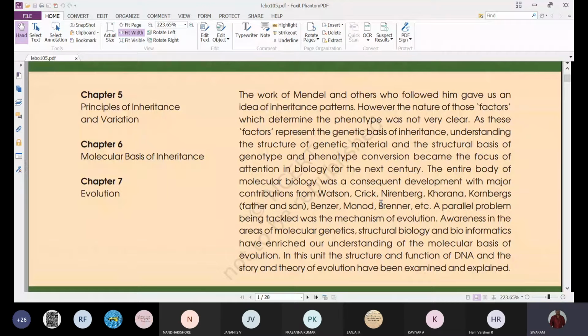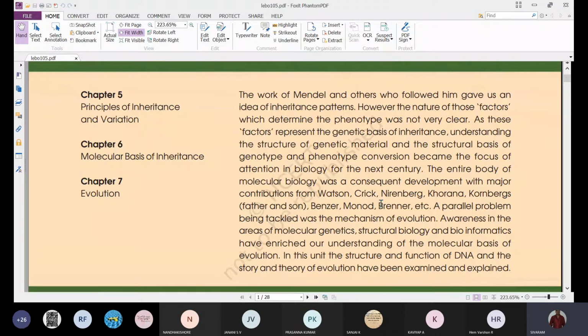Mendel conducted his hybridization experiments in the 19th century, but the structural and chemical basis of the factors was not given in the 19th century. It was given in the 20th century. In the next century, more information about genetics came. Only the basis of genetics was given in the 19th century.